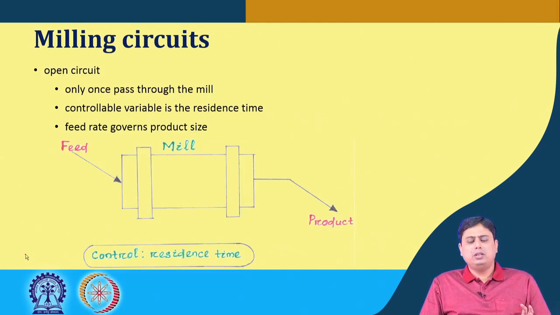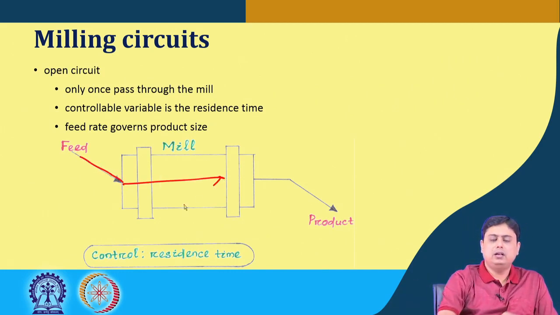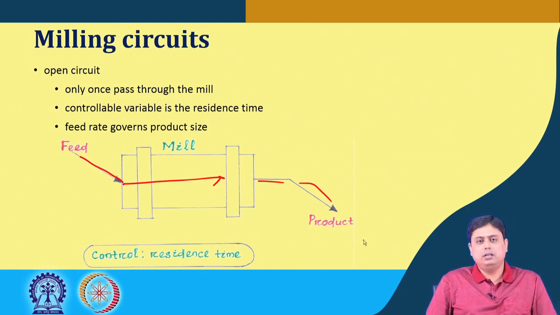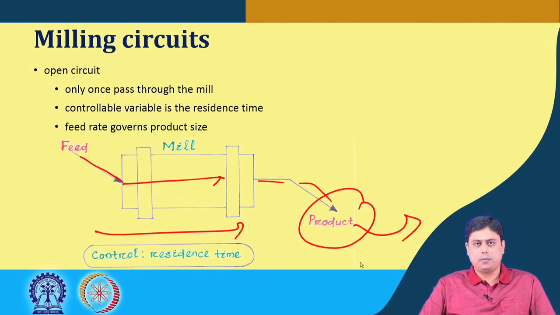Typically, these instruments can be operated in open circuit or closed circuit manner. Open circuit means open loop, where only one pass happens through the mill. That means the feed comes in, goes inside and leaves the mill after the crushing or grinding happens. This is the one-time pass, and then this product is used for further operations. Now, in this case, the only controllable variable is the residence time, and this residence time is important.